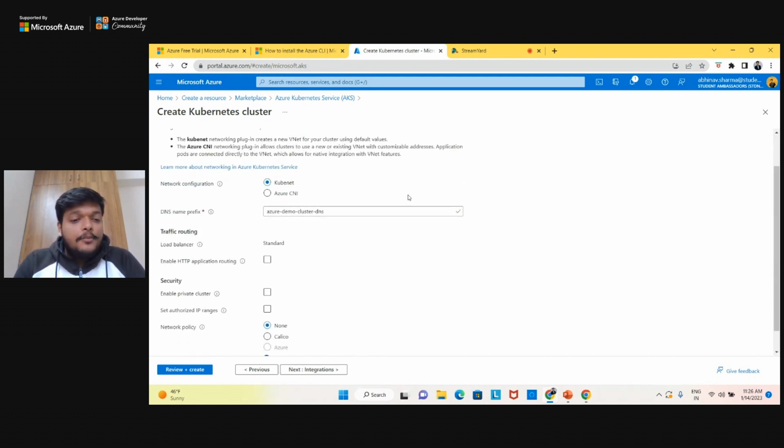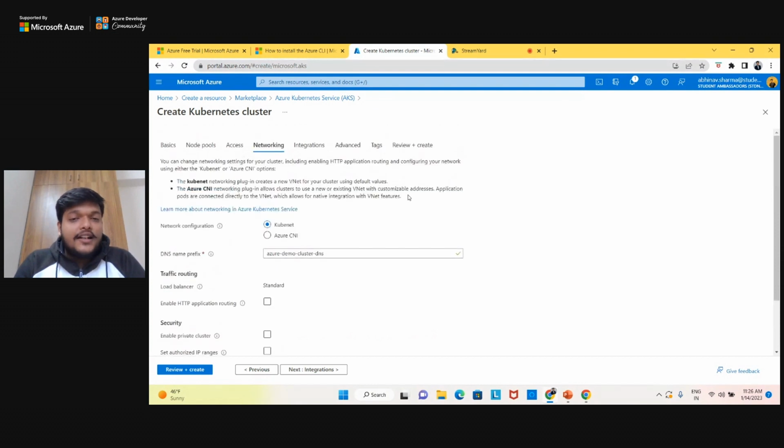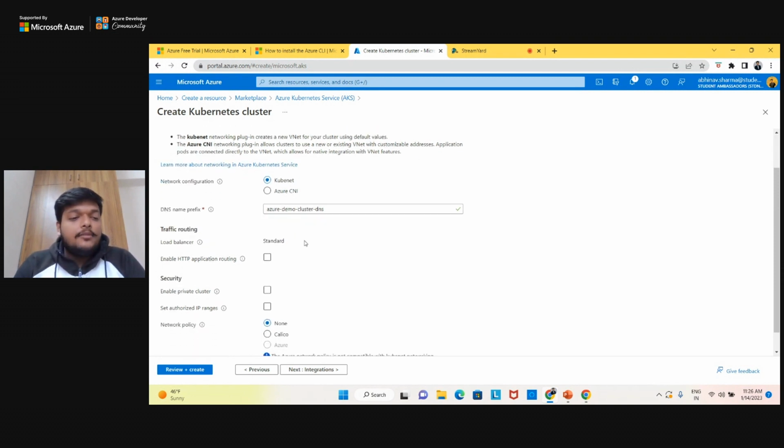Now the networking part of Kubernetes, which is very important, lets you know how your cluster and your nodes are going to interact with each other, right? So there are different options here. You can use kubenet or Azure CNI, the Azure container network interface. You can go with kubenet. We can do Azure CNI as well, but there's no need to do that currently, right?